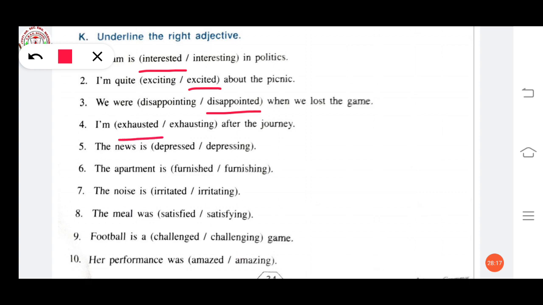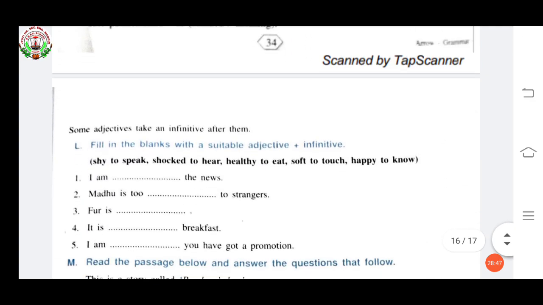The news is depressing. The apartment is furnished. The noise is irritating. The meal was satisfying. Football is a challenged game. No, it's wrong. Challenging game. Her performance was amazing. Okay. Now this K exercise is finished. Come to L.